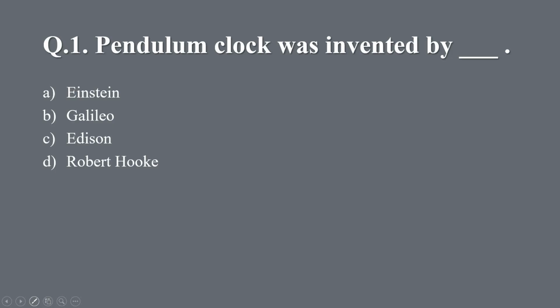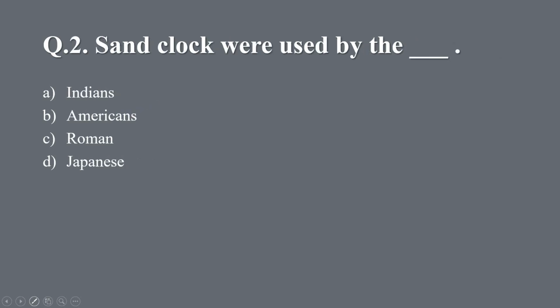Question 1. Pendulum clock was invented by dash. A. Einstein, B. Galileo, C. Edison, D. Robert Hooke. And the right answer is B. Galileo. Question 2. Sand clock was used by the dash. A. Indians, B. Americans, C. Roman, D. Japanese. And the right answer is C. Roman.